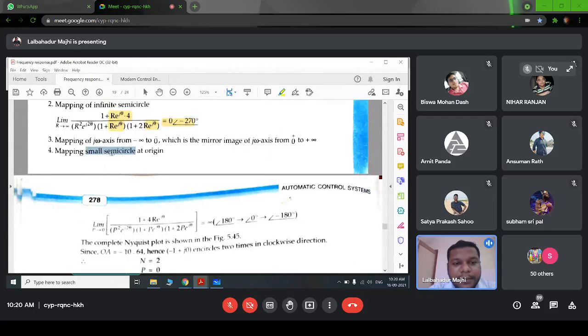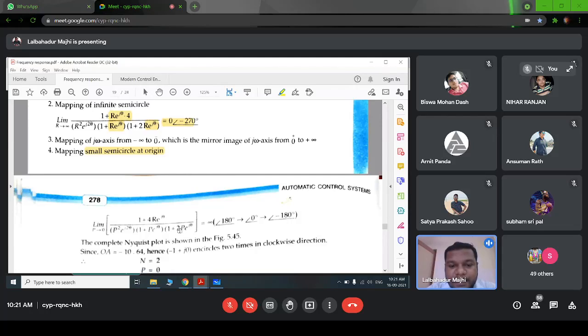We have to do the mapping of the small semicircle at the origin. For that we have to put the limit p tends to 0 and s equal to p into e to the power j theta. So we have 1 by p into e to the power j theta plus 4 into p into e to the power j theta.